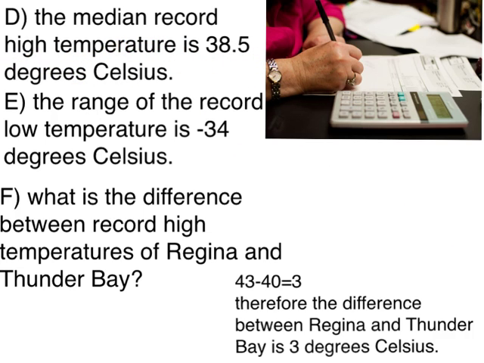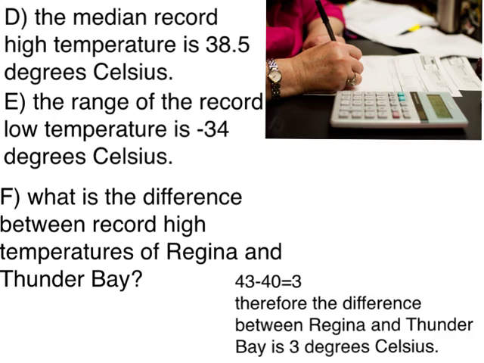For E is what is the range of record low temperatures. The range of record low temperatures is minus 34 degrees Celsius. We got that by taking the highest number, which was minus 16, and the lowest number, which was minus 50. We subtracted 16 from 50, which was 34, and that's basically how we got the answer.